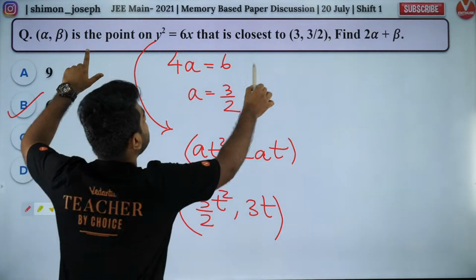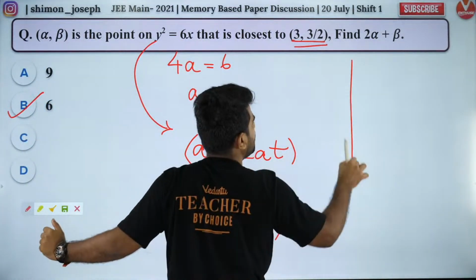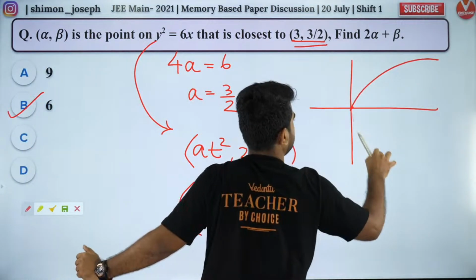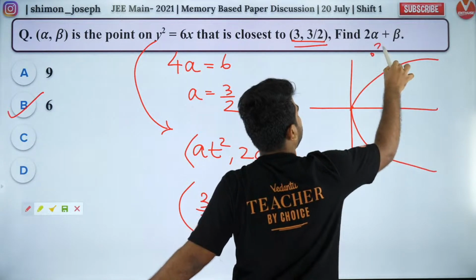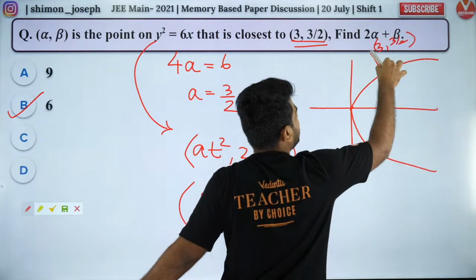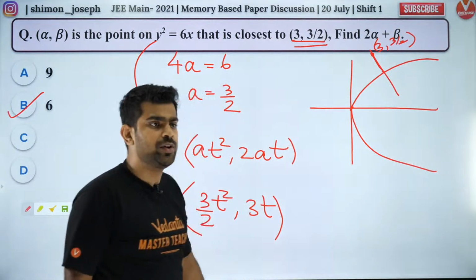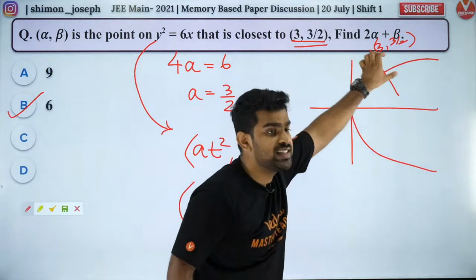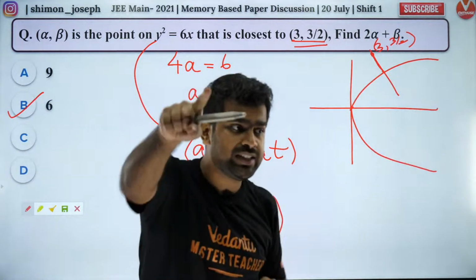Now, if this is the closest point, so let's say you have a parabola like this, and you have a point outside, (3, 3/2). So you want to find the closest point to this. Then you have to find the common normal, because we know the shortest distance occurs along the common normal. Did you all like that?